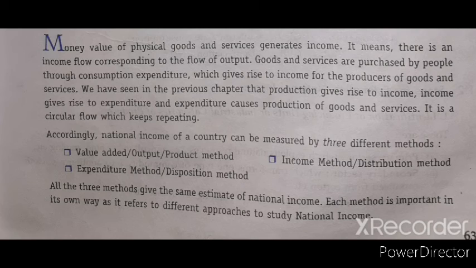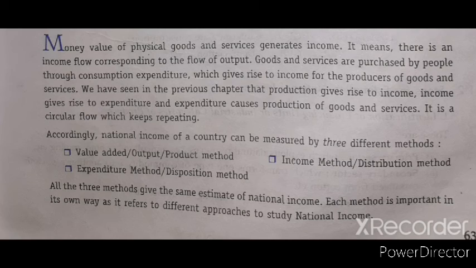So we have seen in the previous chapter, we have studied the circular flow of income, in which there is no fixed point where the money starts; it is circular. It can't be said that it will end. First is production: the commodity is produced, where various factors of production generate the factor income.